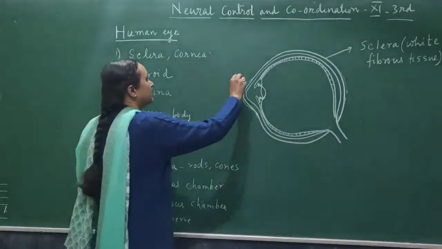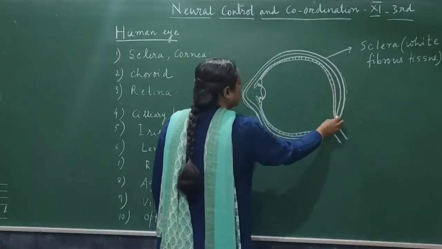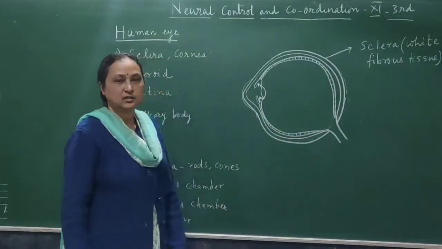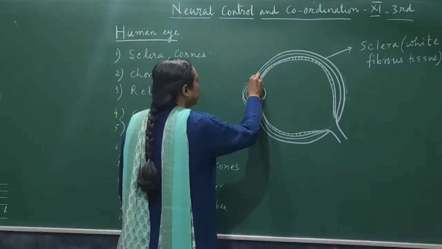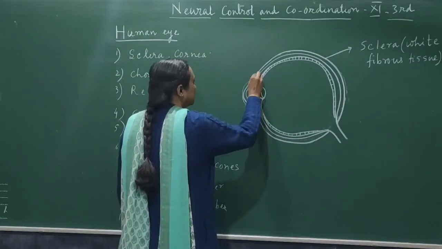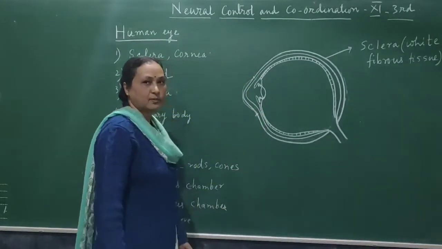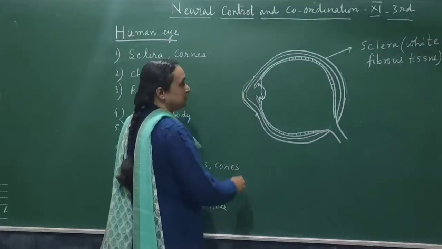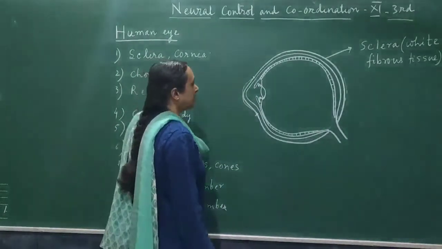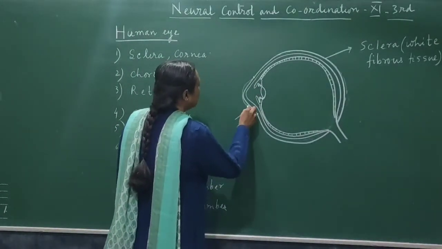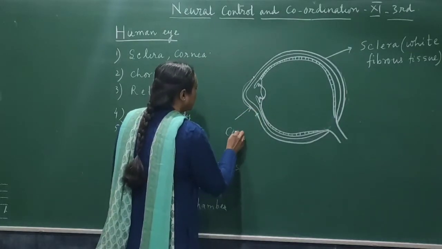And the sclera is complete all over the posterior part of the eye. But in the anterior part, the sclera is only up to this point. Then the front part which is visible is called the cornea. This is called the cornea.